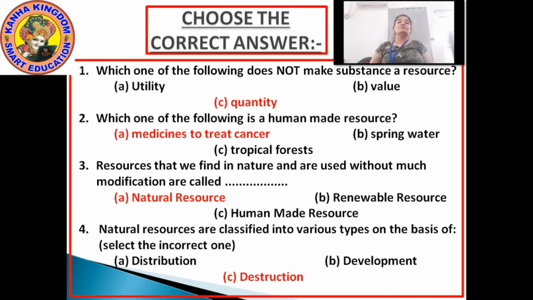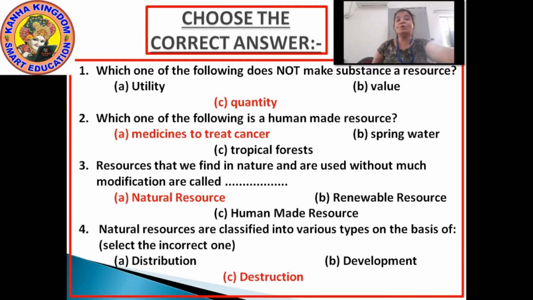Okay, so first is distribution, second development and third is destruction. So what is the answer? It is destruction. Okay, distribution of natural resources, yes, done. Development of natural resource, yes, it is a type of natural resource. And destruction, no, it isn't.